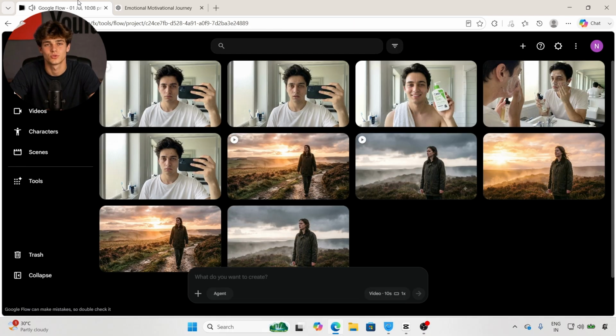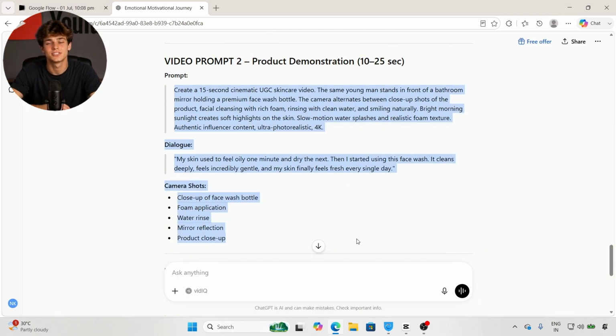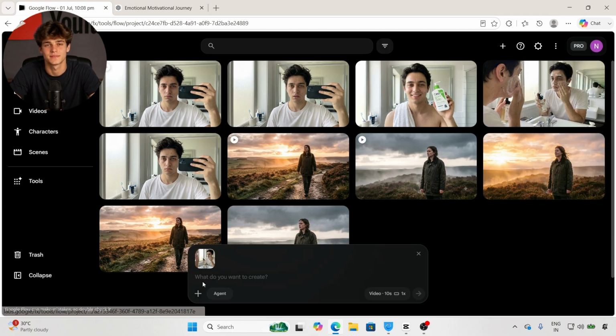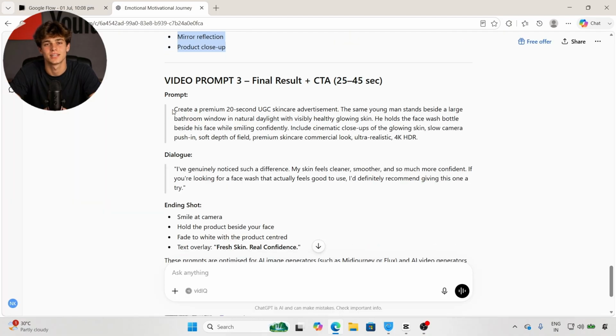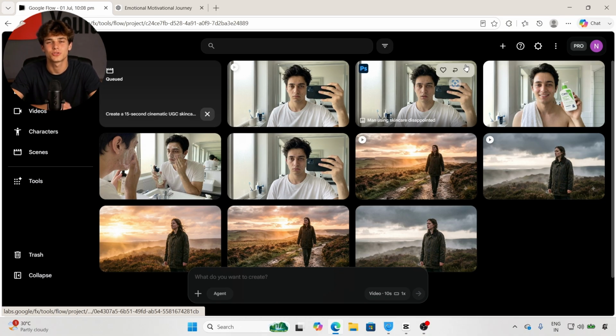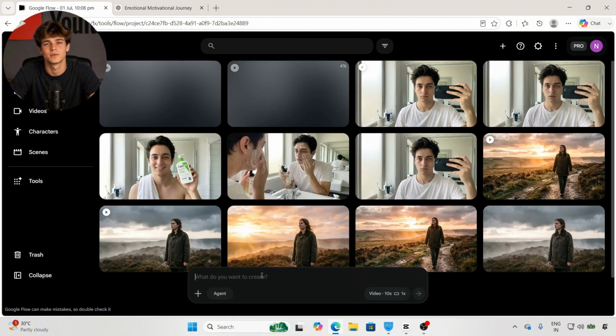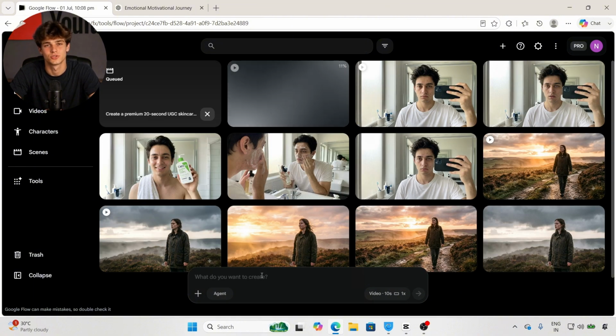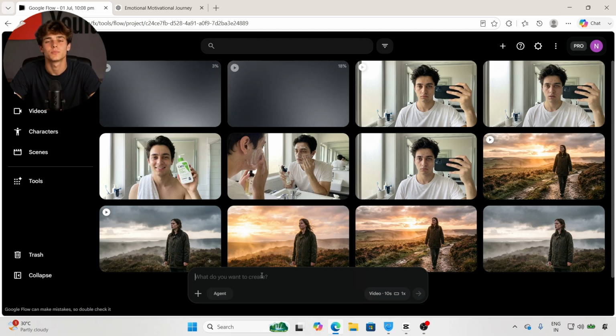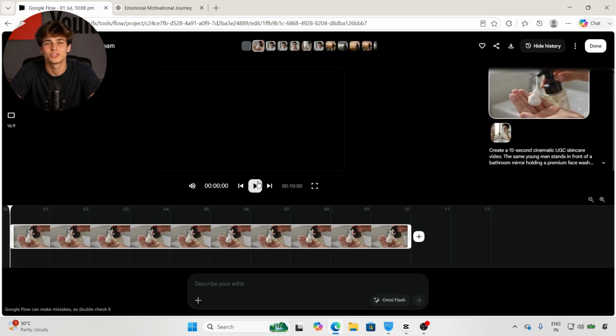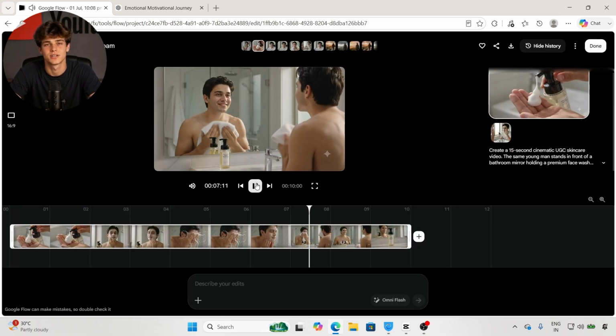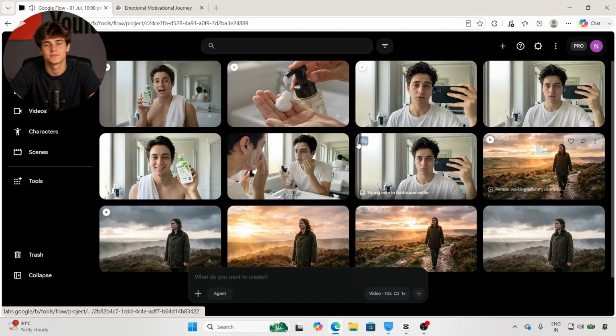Once you've generated all your video clips, edit them together just like we did with the cinematic video. Add your voiceover if needed, include captions, add background music, and export the final video. Now you can upload these videos to your Instagram account or any other social media platform. If your content starts getting good views and engagement, brands may reach out to you for collaborations. That's one way many creators earn money through brand deals.